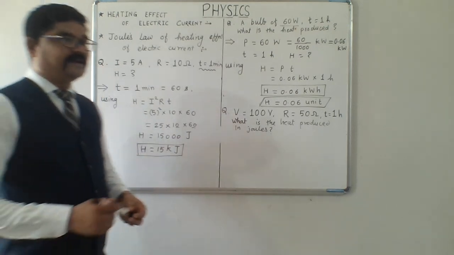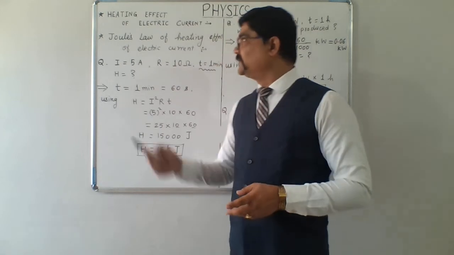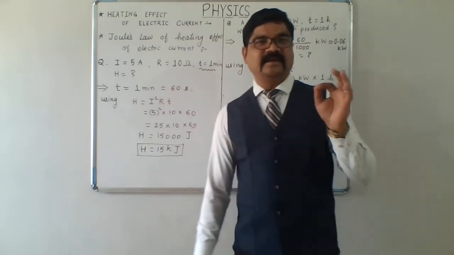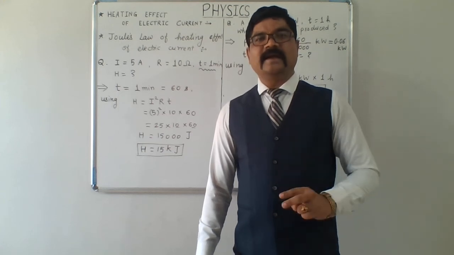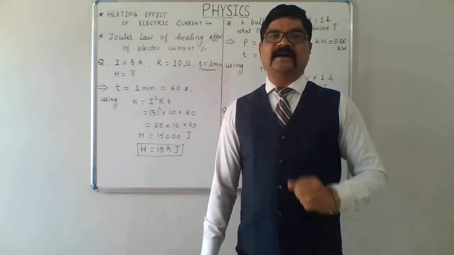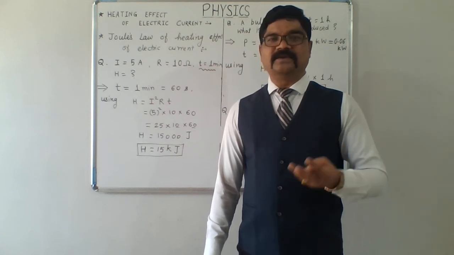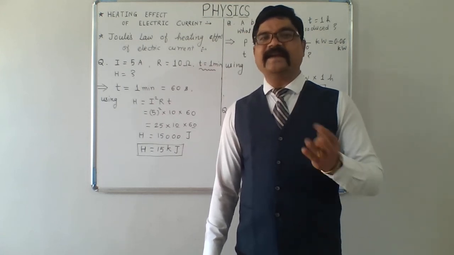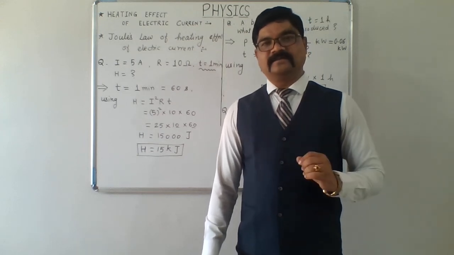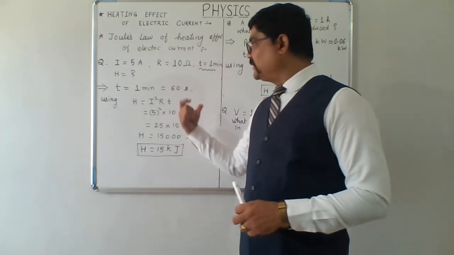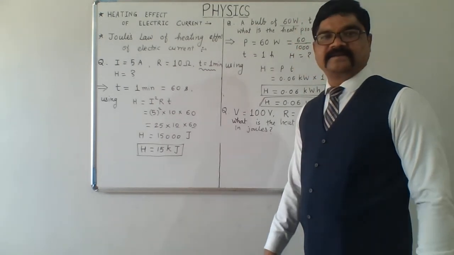Repeating again, the heat produced by electric current can be calculated using these equations: H equals I square RT, H equals V square T by R, and the third one H equals P into T. Fourth one, H equals V into I into T. So these are the formulae of electric heat produced by an electric current in a device.